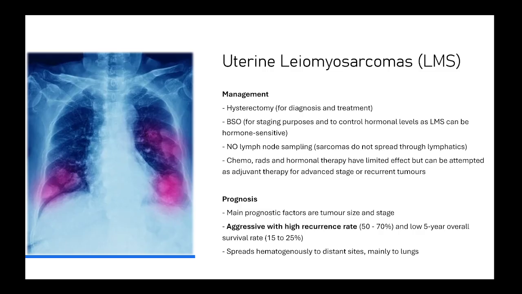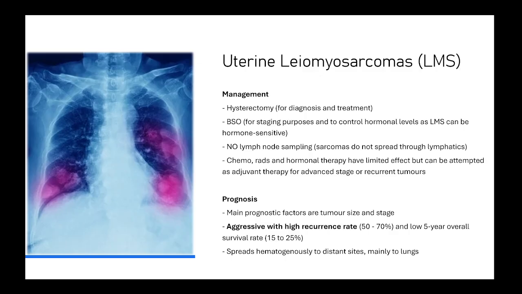How do we manage patients with leiomyosarcoma? So hysterectomy is mandatory for diagnostic confirmation and for treatment. Bilateral salpingo-oophorectomy should also be done for staging purposes, to see if the sarcoma has spread to the adnexa, but also to control the hormone levels because most leiomyosarcomas will be hormone sensitive.